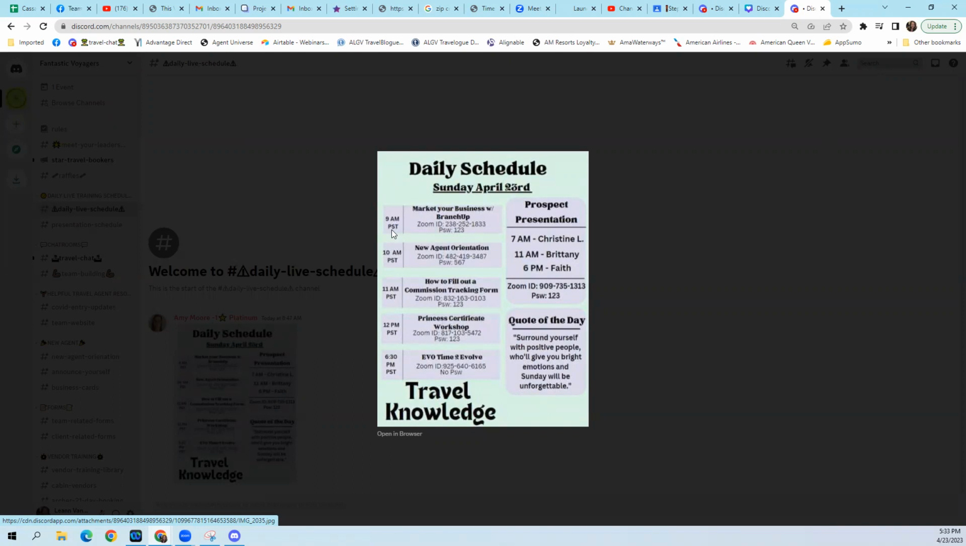Over here it's saying 9 a.m. PST, that's Pacific time. All of the times on the daily schedule are in Pacific time, so you're going to have to convert them to your time zone so that you're there at the correct time. And then it gives you the Zoom ID and password to get into each one. So probably a lot of you had looked at a flyer for new agent orientation, and it gave you days and times when they'll be held, and you put it on your calendar, which is great. However, every morning you want to come in here and look at the daily schedule.